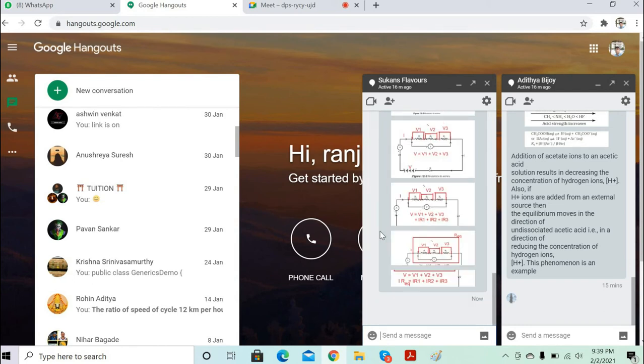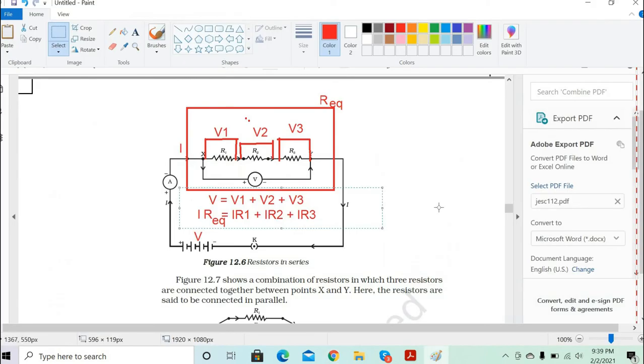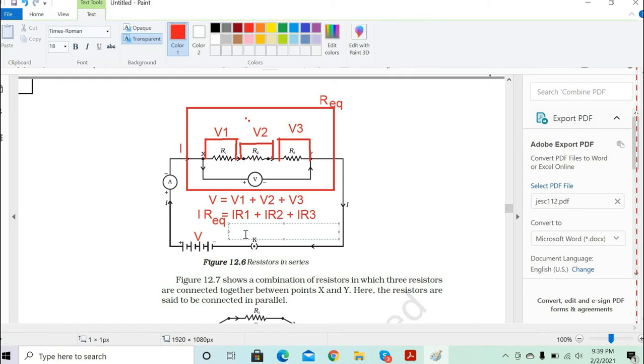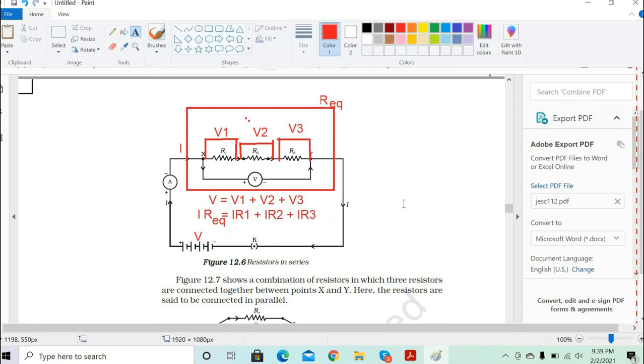Take I common from the right hand side and cancel it from both sides. So what you'll get is R equivalent equal to R1 plus R2 plus R3. Can you see that?